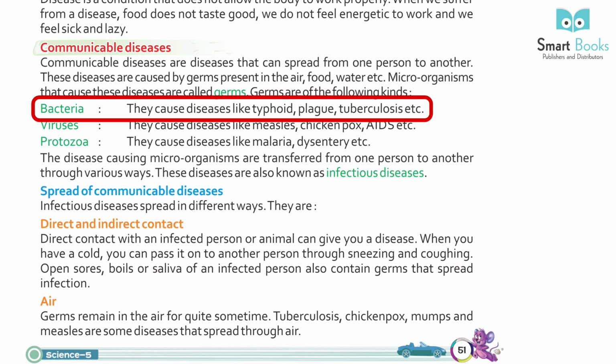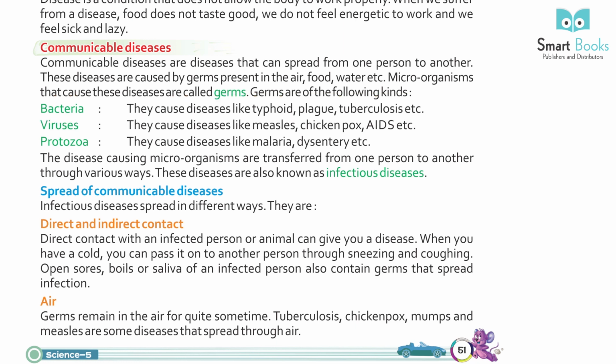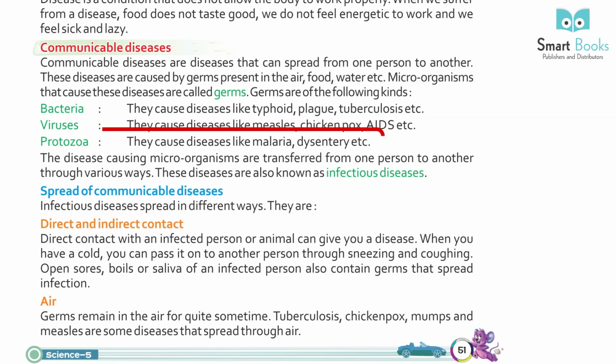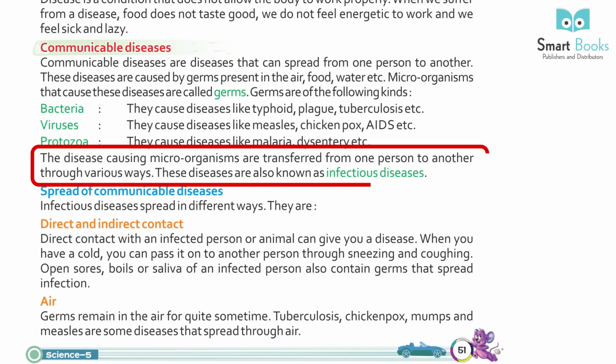Bacteria cause diseases like typhoid, plague, tuberculosis, etc. Viruses cause diseases like measles, chickenpox, AIDS, etc. Protozoa cause diseases like malaria, dysentery, etc. The disease-causing microorganisms are transferred from one person to another through various ways. These diseases are known as infectious diseases.